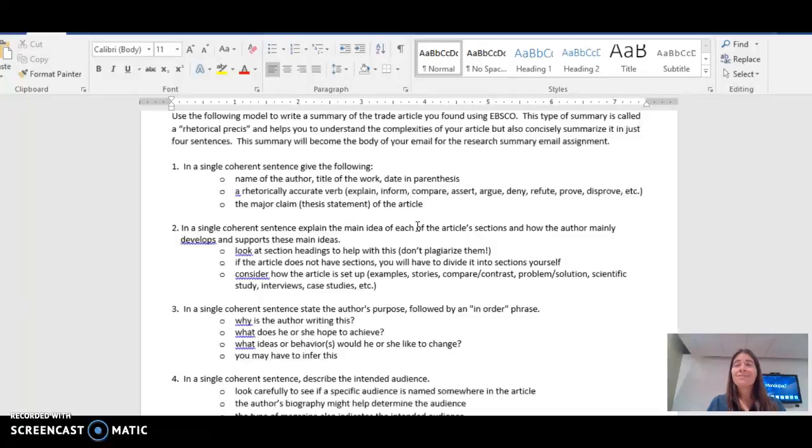If your article doesn't have sections, you'll have to divide it into sections. The easiest way to do that is just beginning, middle, and end. But read through it a couple times and chunk the article into 3 or 4 sections with main points.